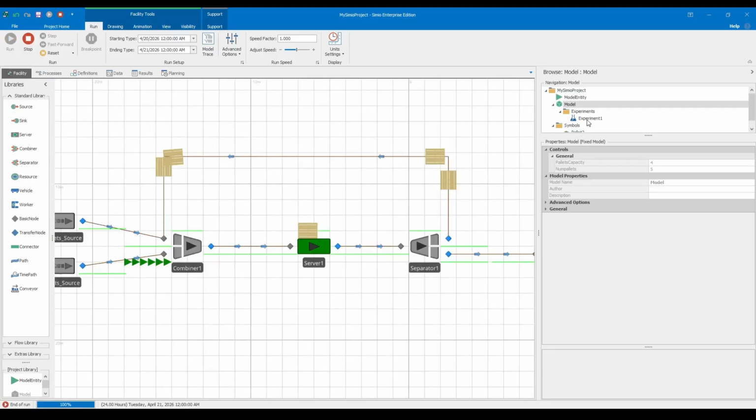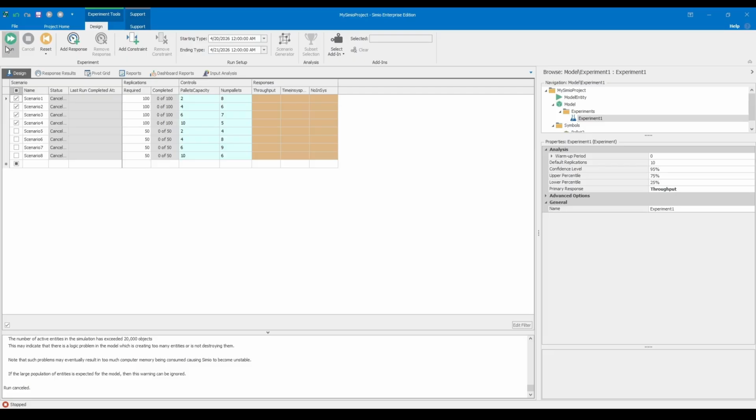By using the Simio Experimenter to run hundreds of replications, we aren't just getting one answer. We are getting a statistical confidence interval that tells us how often our system will hit that 55-unit target in the face of random variability.